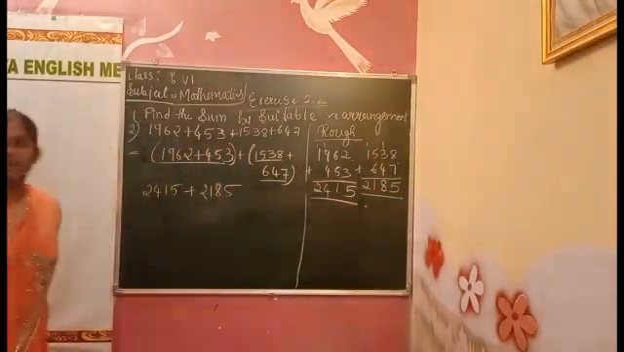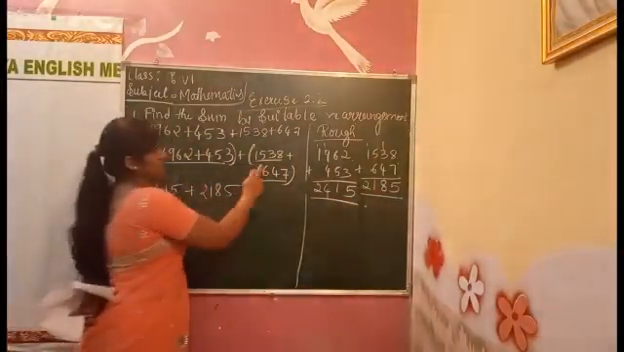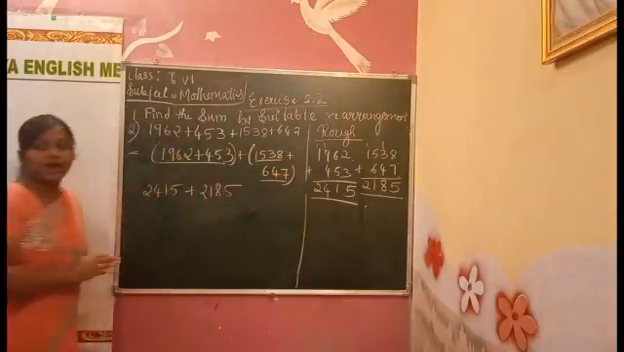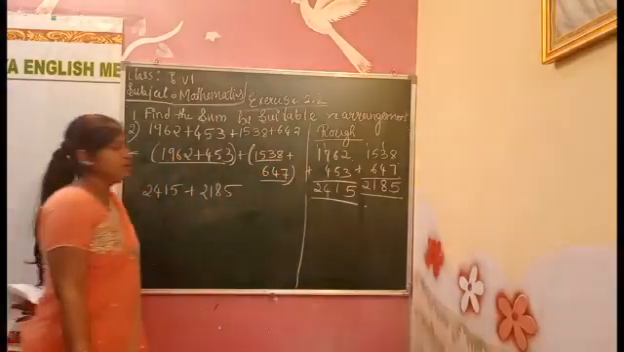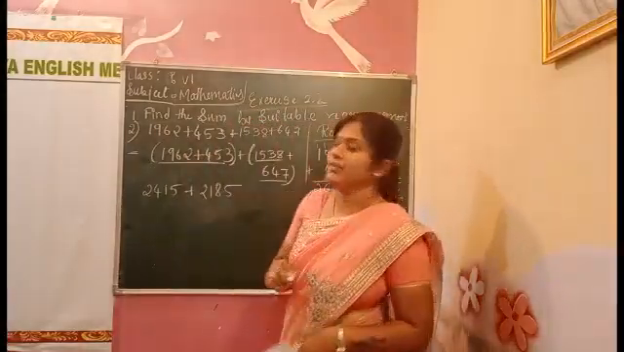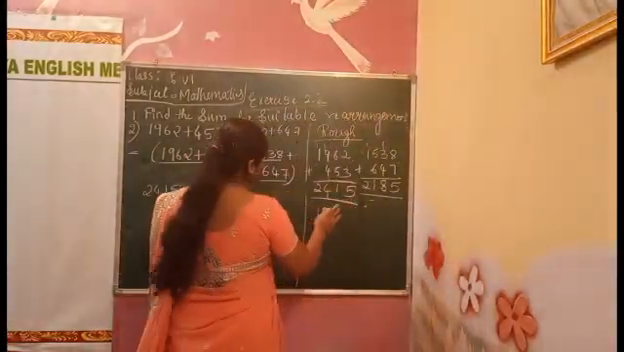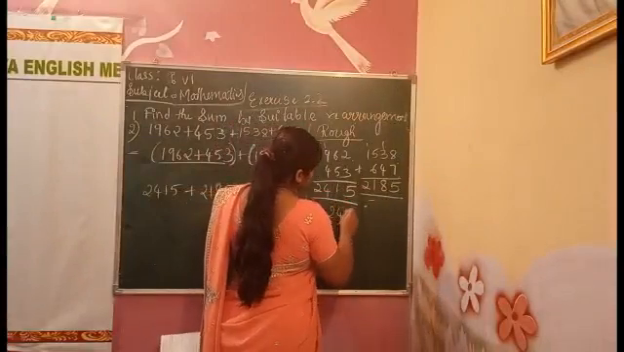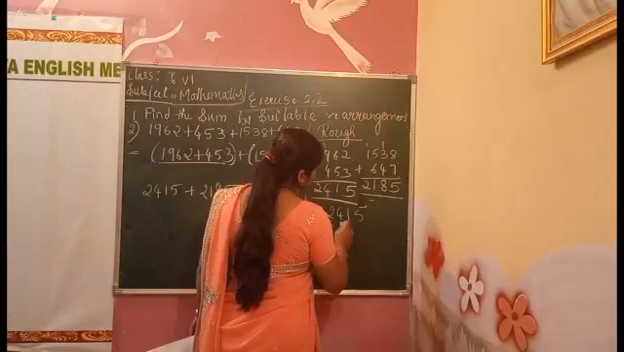What we got: 2185. Now, after getting these two sums, we have to add them for the total sum. Totally, what did we get? These two we have to add now, finally. Okay, we'll add it now. The greater number I am writing first, the smaller number I will write next.